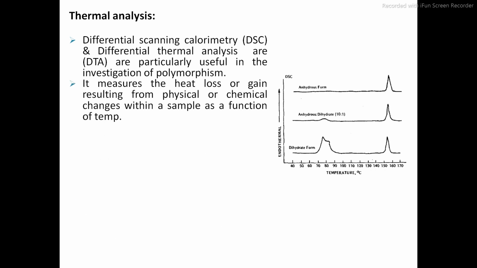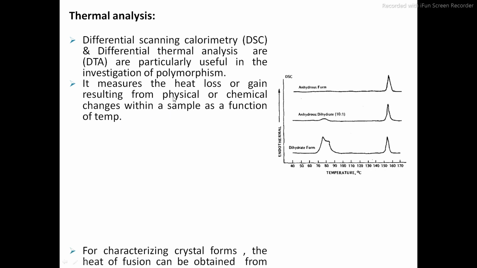They measure the heat loss or gain resulting from physical or chemical changes within the sample as a function of temperature. So your drug is exposed to high temperature, and after exposing we have to check the heat loss or gain.